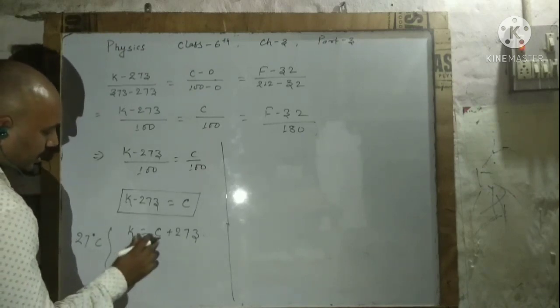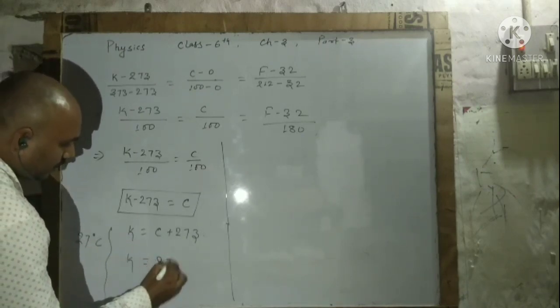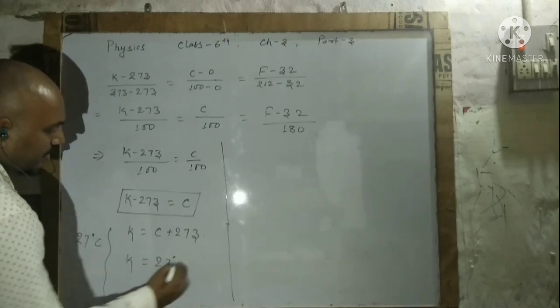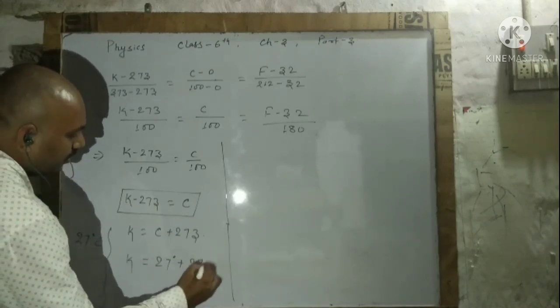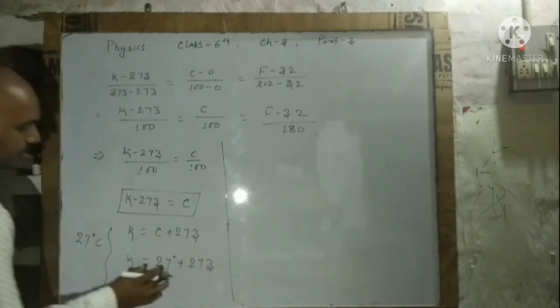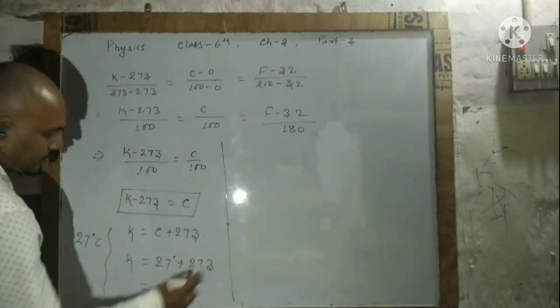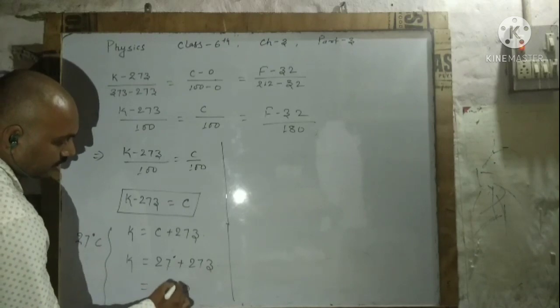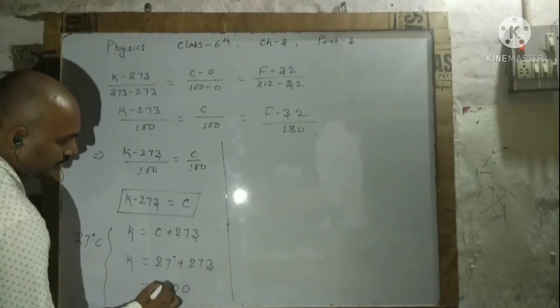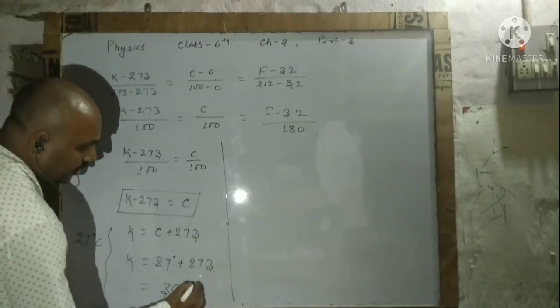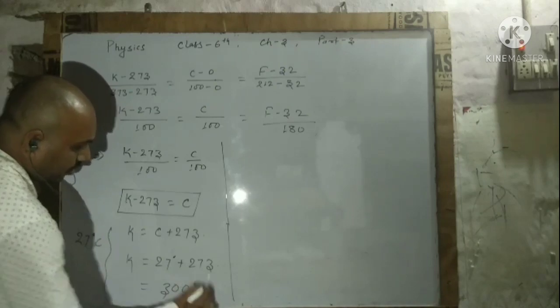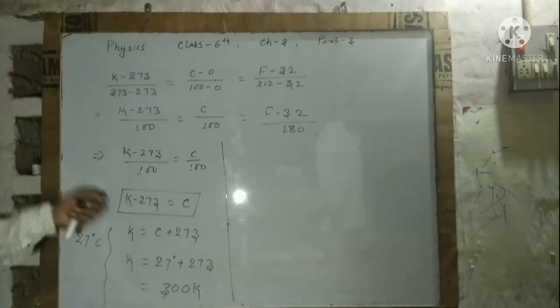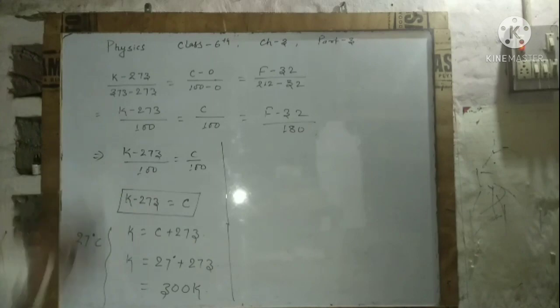Kelvin is equal to Celsius, that is 27 degrees, plus 273. Adding it to 27, it becomes 300 Kelvin. That is the simplicity of this formula.